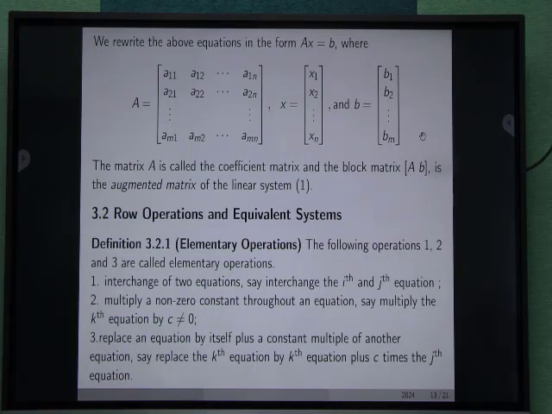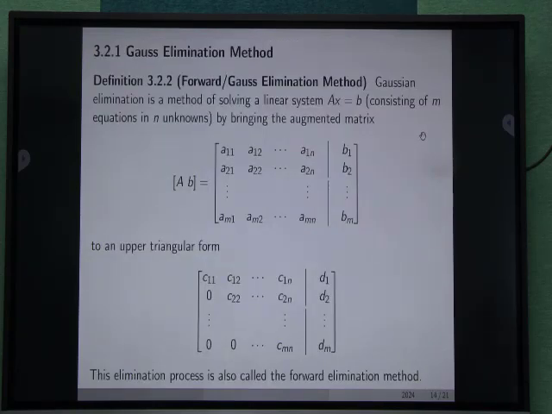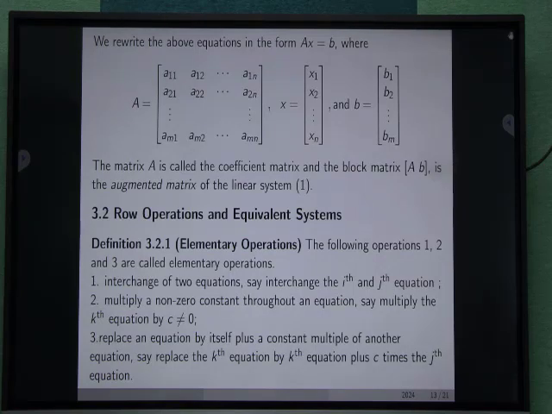Definition 3. Elementary operations. The following operations 1 to 3 are the elementary operations. Interchange of two equations, say interchange the ith and jth equations.